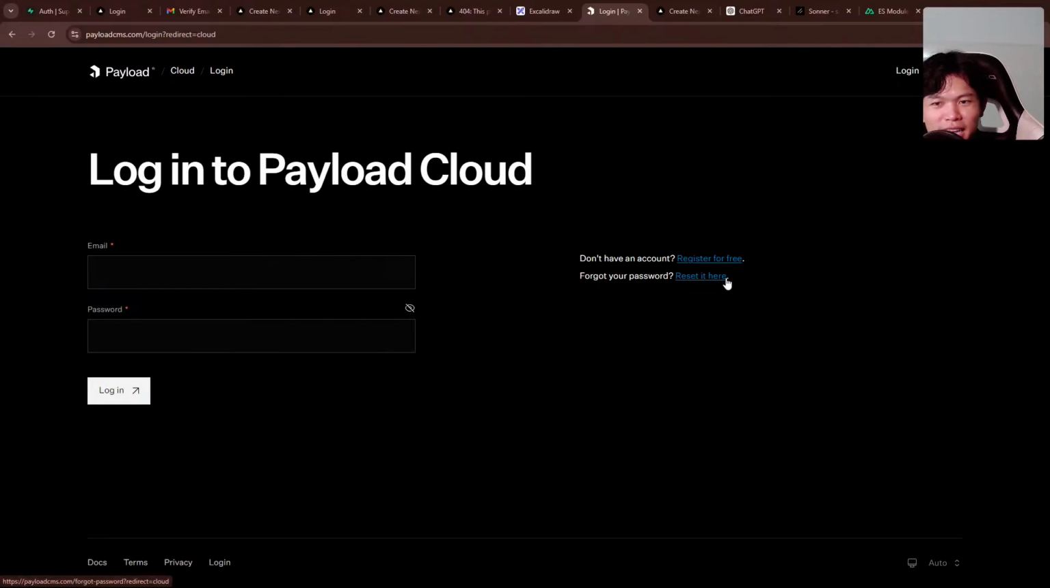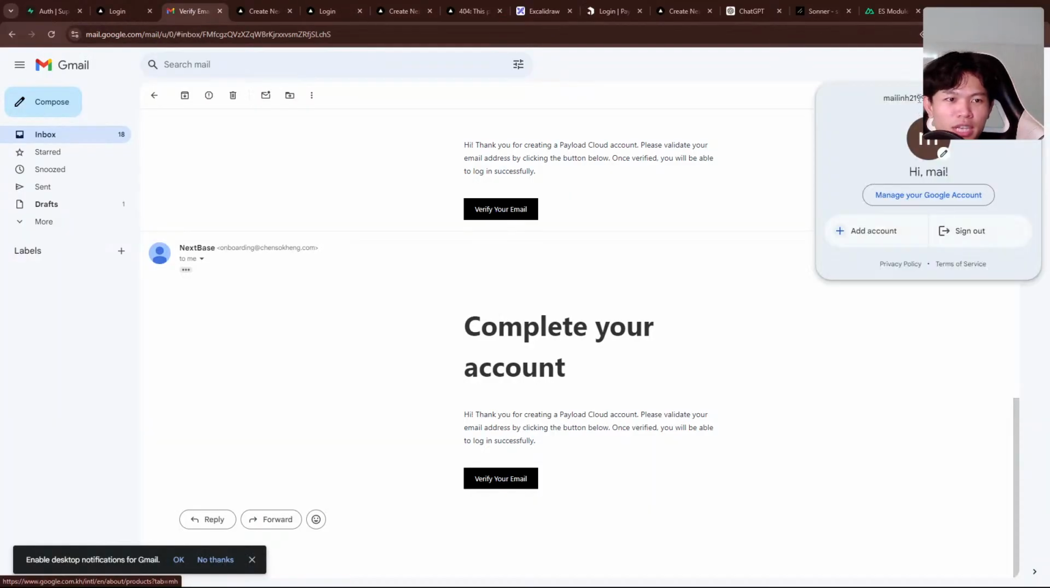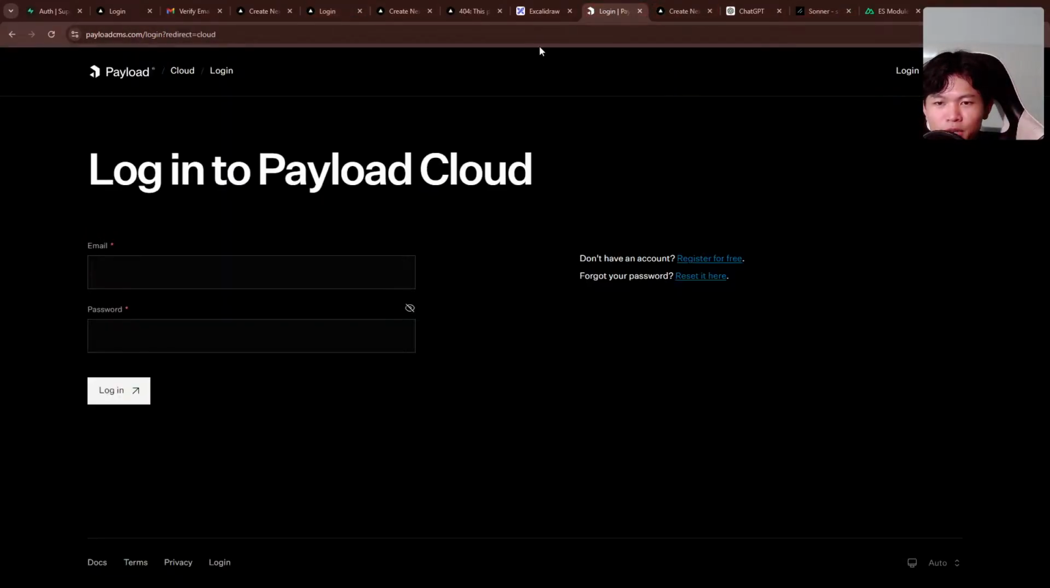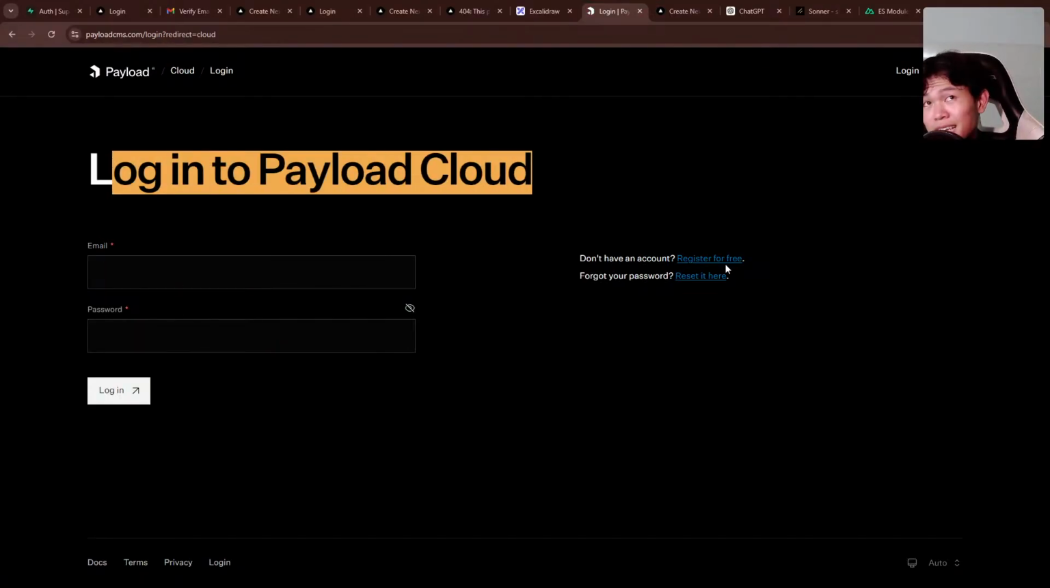Let's actually try this one. Maybe let's try to create a user first. I'm going to use this email to create a user with Payload. Actually, Payload is a really good product if you want to build your application as well. It's like a CMS, a modern CMS that you can use to build your project really easily.